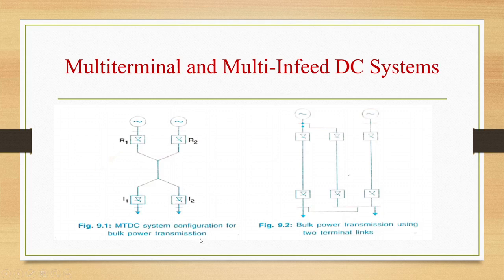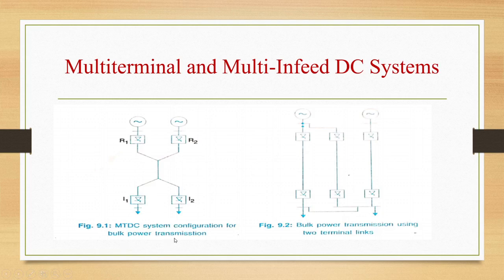So we are considering a system of two generating stations and two loads, and this is a radial system with two rectifiers and two inverters. For ensuring the same level of flexibility in energy exchange, three two-terminal DC links will be required, in addition to a link connecting the two receiving systems, which can be either AC or DC, as shown in the second figure 9.2. So this is the bulk power transmission using two-terminal links, and this is an MTDC system configuration for bulk power transmission.